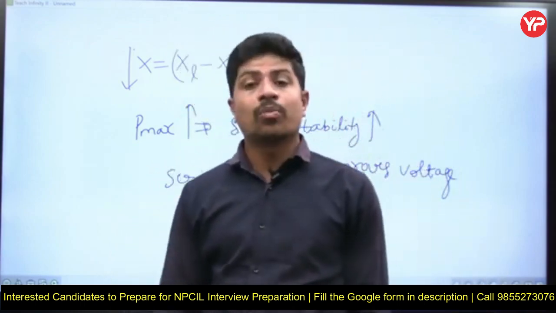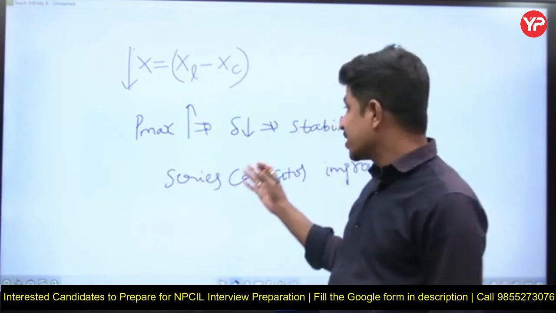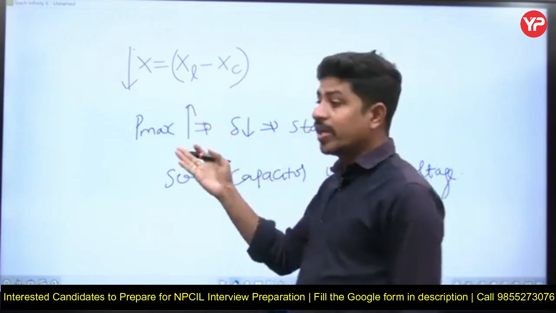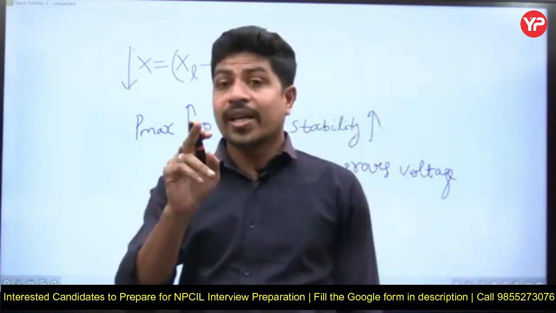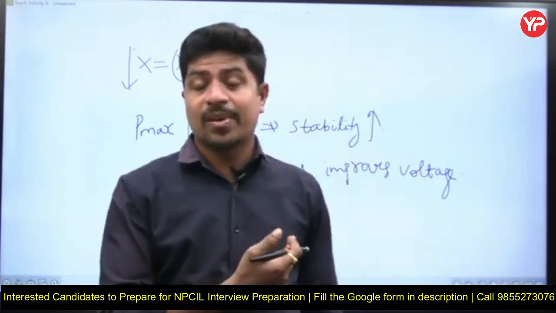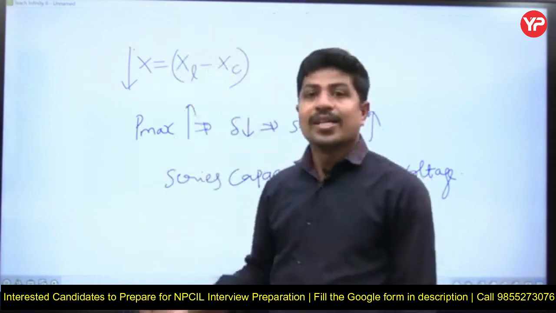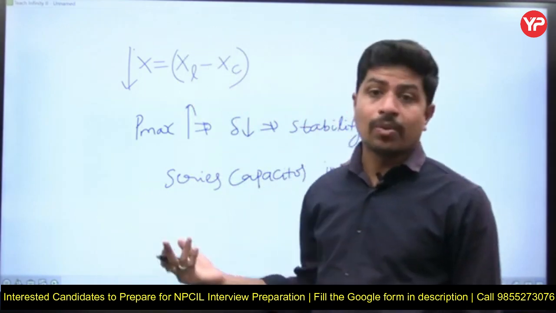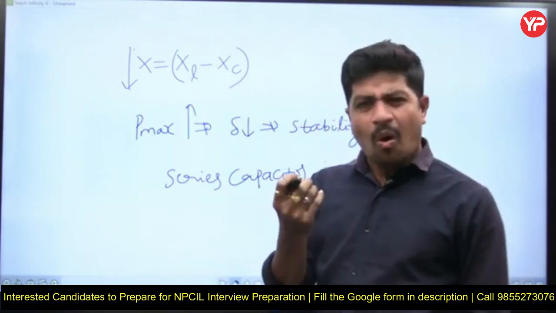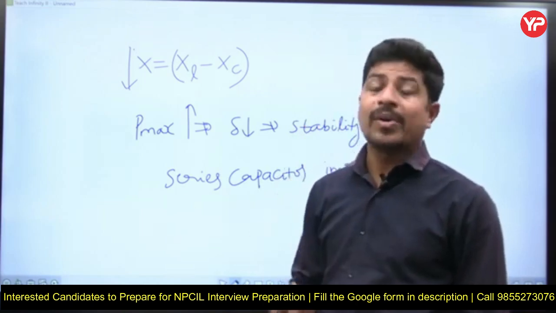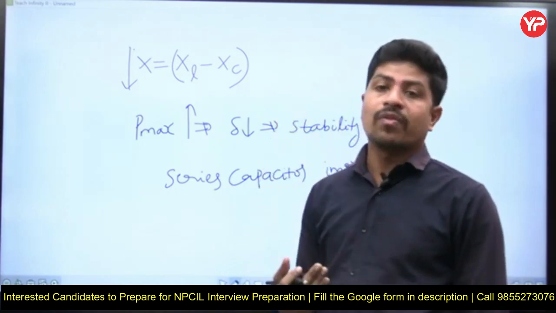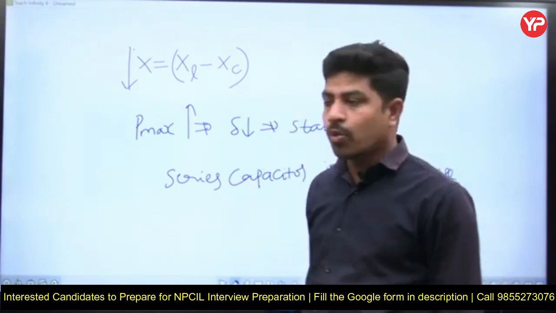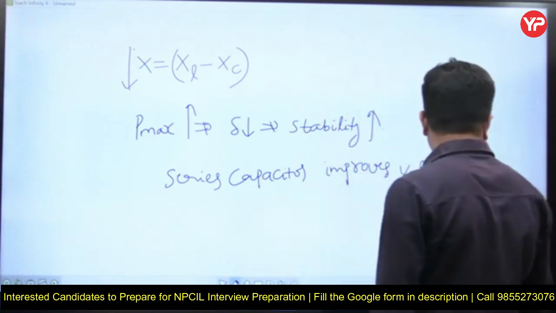Shunt capacitor also can improve the voltage, but shunt capacitor is not going to decrease this series reactance, and stability cannot be improved by shunt capacitor. Shunt capacitor improves power factor, whereas series capacitor is unable to improve the power factor. Series capacitor cannot supply reactive power; it will supply a very small, negligible amount. But shunt capacitor is going to supply a good amount of reactive power, with which power factor can be improved, right? And what is the disadvantage of this one?